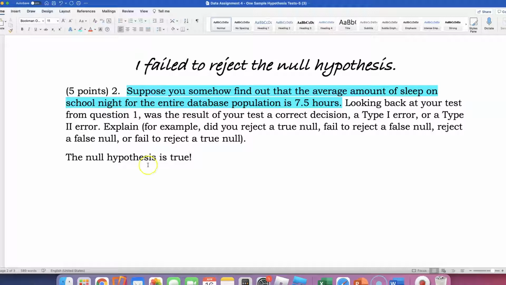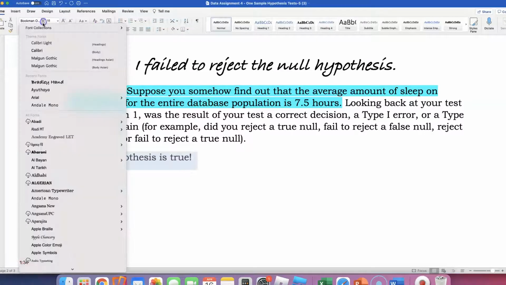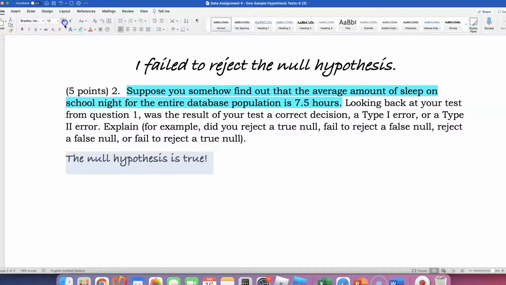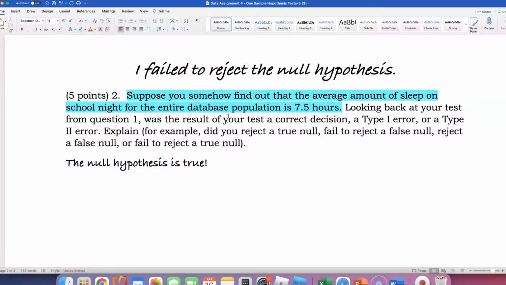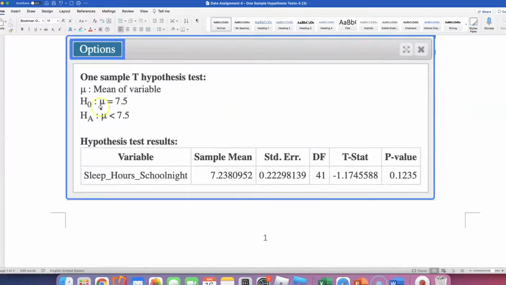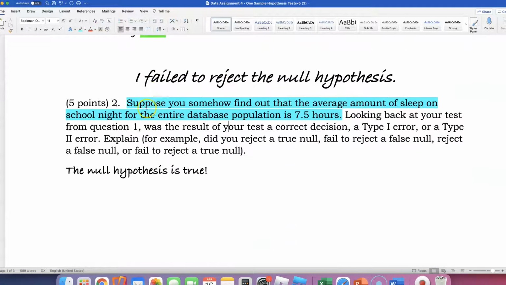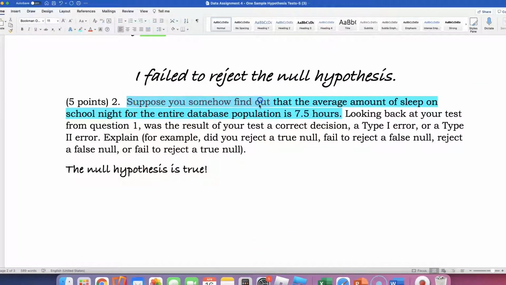What they are saying is that the null hypothesis is true, right? Because null was saying that mu is equal to 7.5. So what this blue sentence is saying is, suppose you somehow know that it is indeed 7.5.